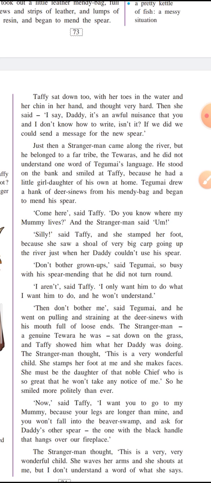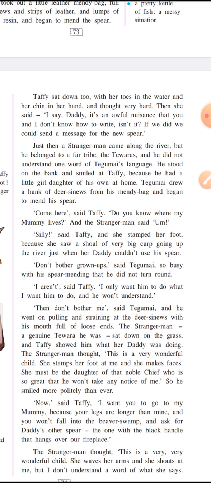He stood on the bank and smiled at Taffy because he had a little girl daughter of his own at home. Since he also had a daughter almost the age of Taffy, he stood on the bank of the river Wagai, looked at Taffy and gave a smile to her. Tegumai drew a hank of deer sinew from his menti bag and began to mend his spear. So Tegumai continued repairing his spear.